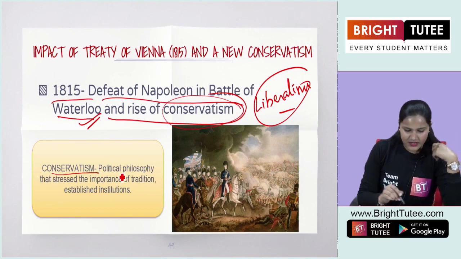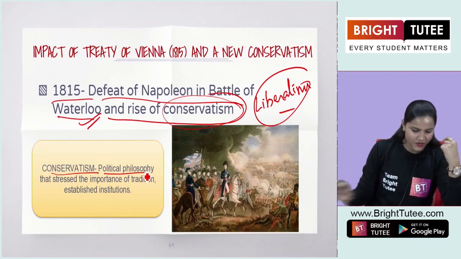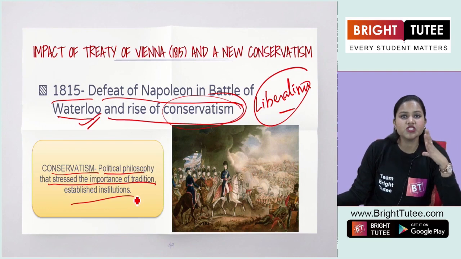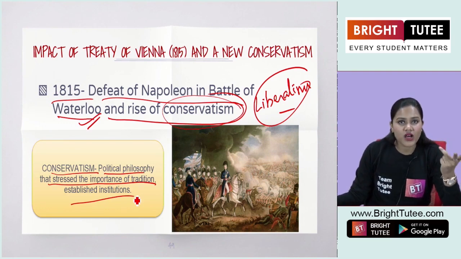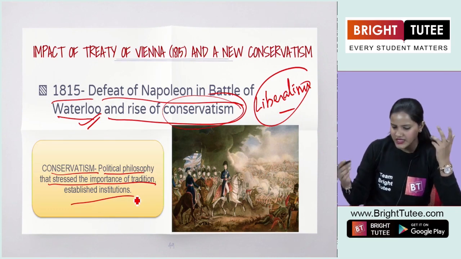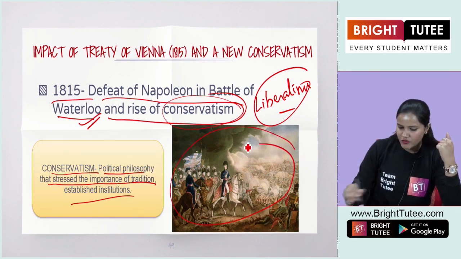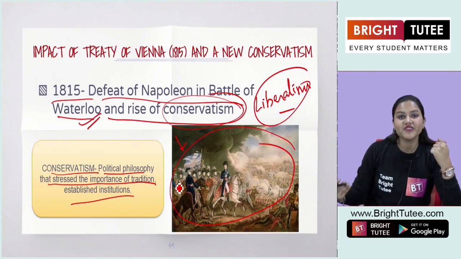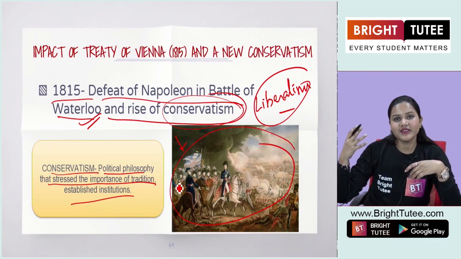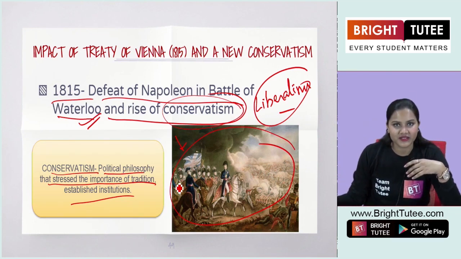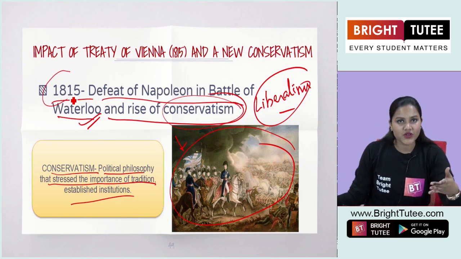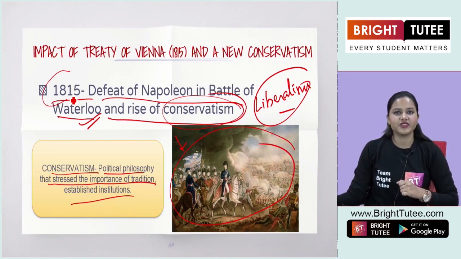So conservatism was a political philosophy that stressed the importance of tradition and established institutions such as the monarchy, the church and the state hierarchies and so on. So this is the Battle of Waterloo, an illustration to show how Napoleon, once considered the greatest military dictator, was defeated by the other European powers, about which we already have read, right?